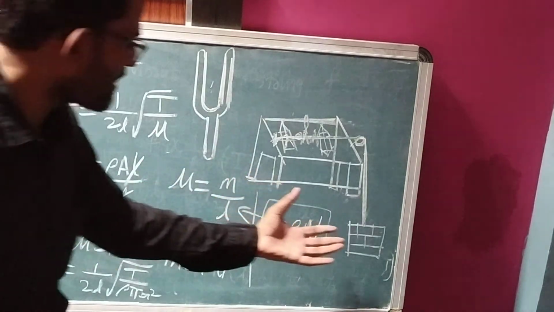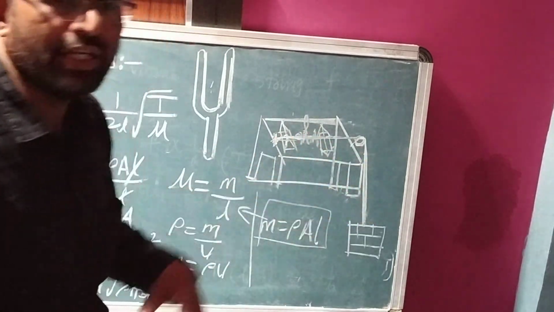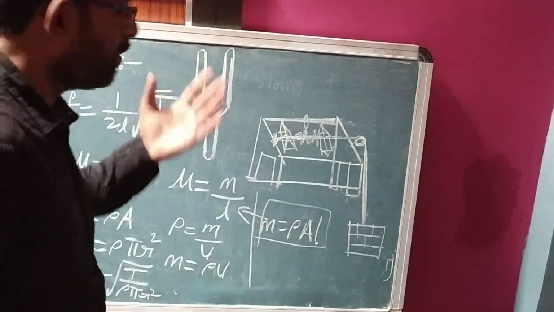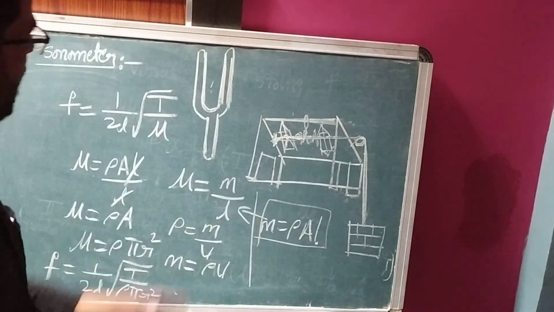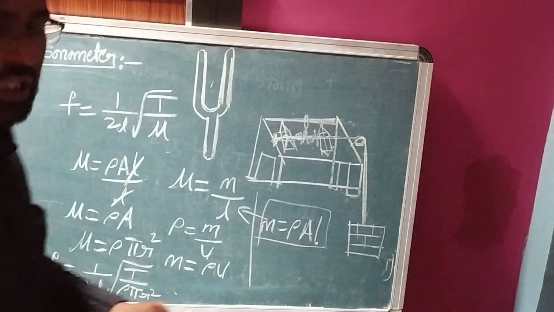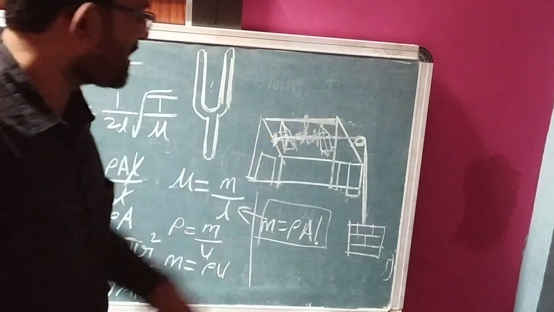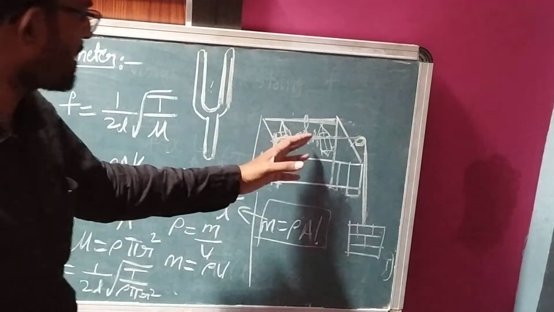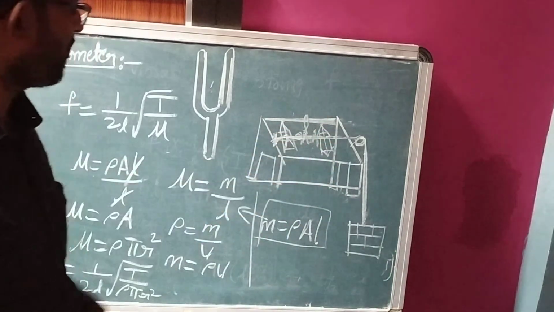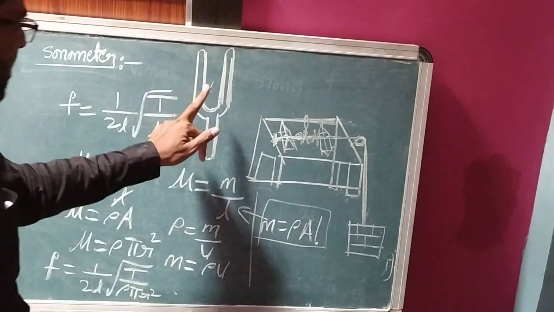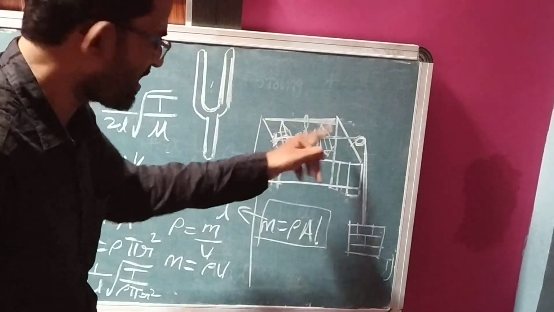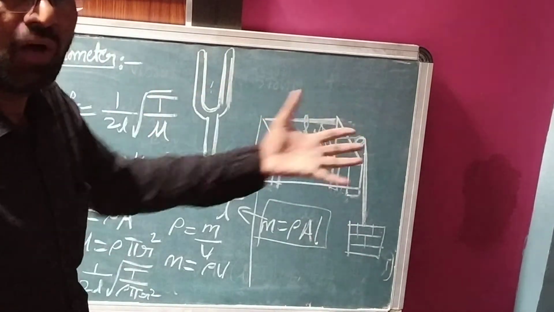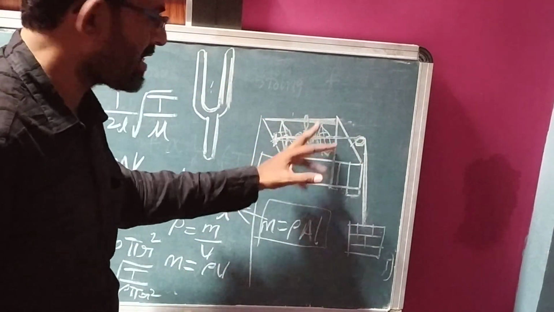When you add a certain weight, tension is formed in the string. Take a tuning fork, set it to vibrate, place it on the wooden box and place some riders. You adjust the bridges. When you adjust the bridges, the riders fly off. Why do they fly off? The frequency of the tuning fork is equal to the frequency of the string. At that time resonance forms. Due to resonance, the riders fly off.